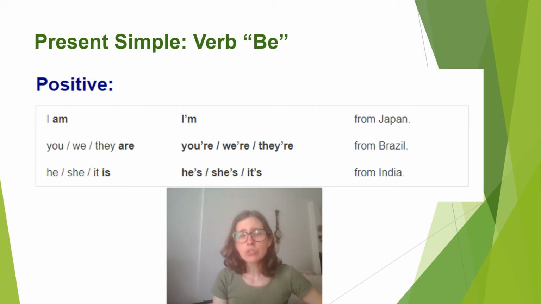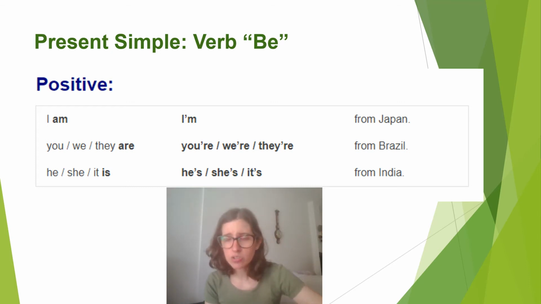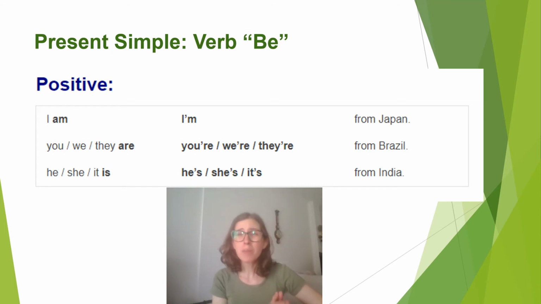Okay, so if you are intermediate and advanced student, you must pay attention so much to these little things. So the way that you write the abbreviations, for example, the abbreviation of I and am, it's simple, I'm. The abbreviation of you and are, you're, we're, they're, right?